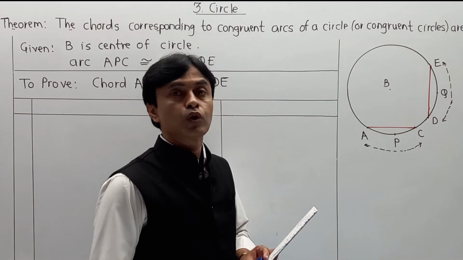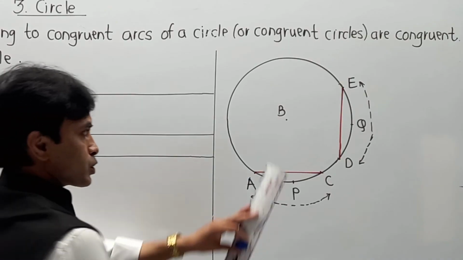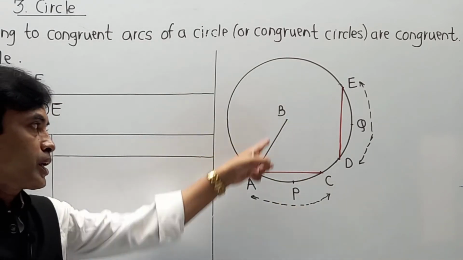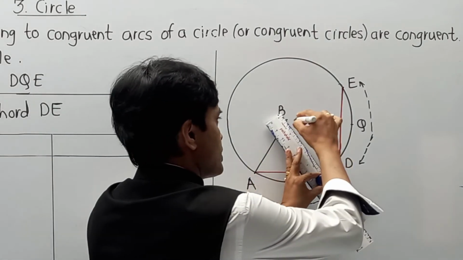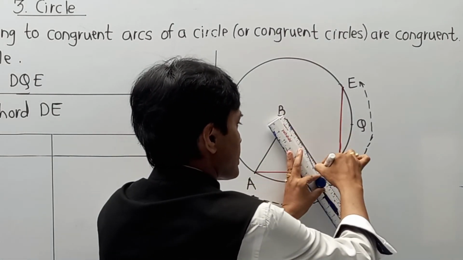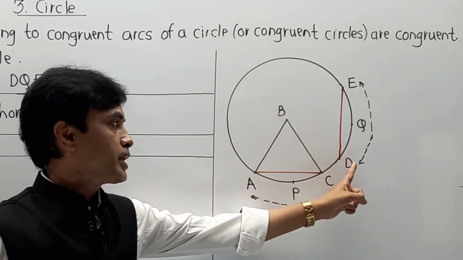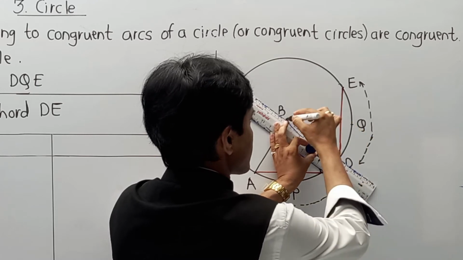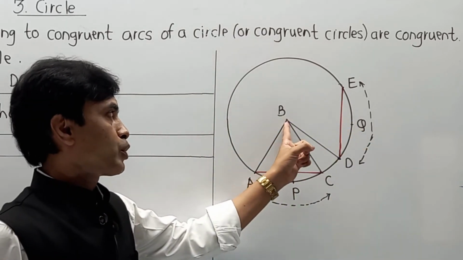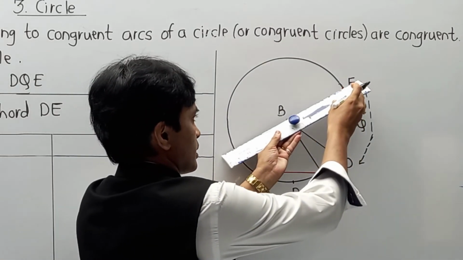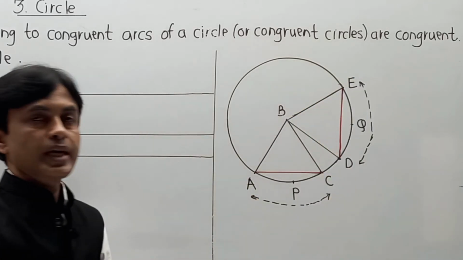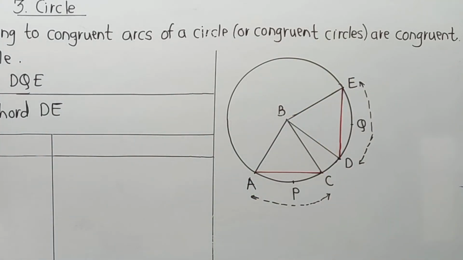Here I am going to draw 4 radii. Please pay attention one by one. So first of all I have drawn radius BA. Then I have drawn radius BC. Next I have drawn radius BD. And last I am going to draw BE. In this way, I have completed 4 radii, and this answer in your book is given in the form of fill in the blanks, but I am going to complete it in front of you.